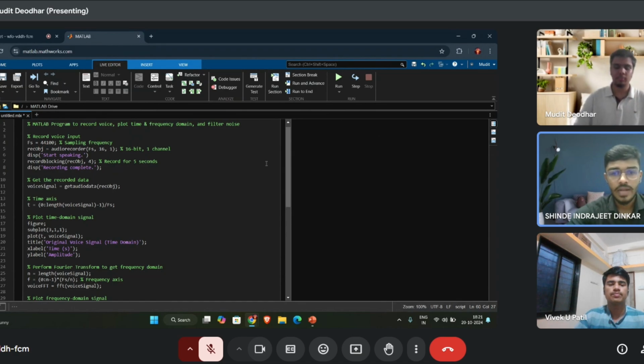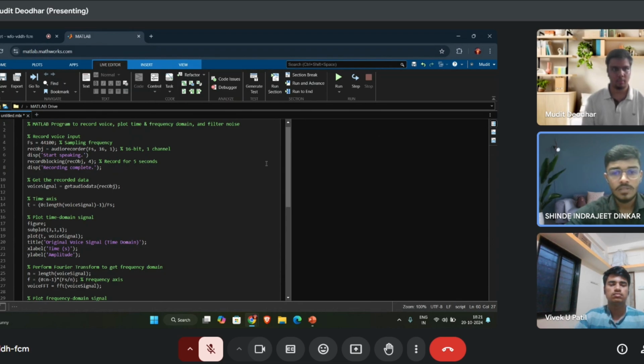These commands add the title "original voice signal time domain" to the plot. Then the next command is xlabel, which labels the x-axis as time in seconds, and the command ylabel labels the y-axis as amplitude. Then the next step is analyzing the frequency domain using the Fourier transform.